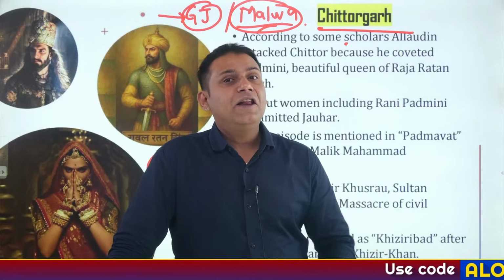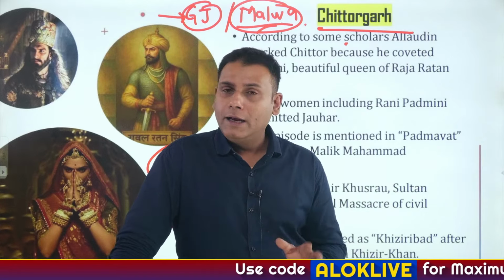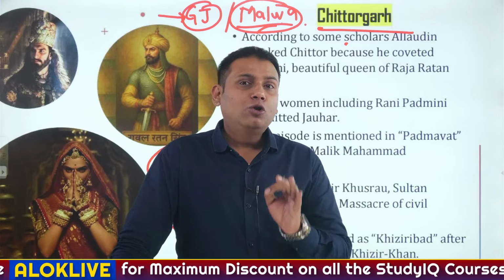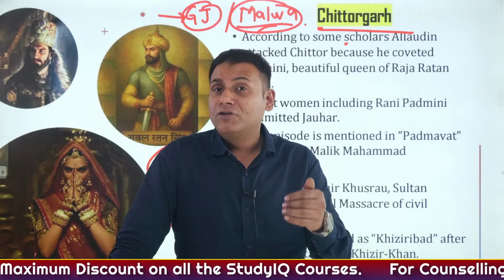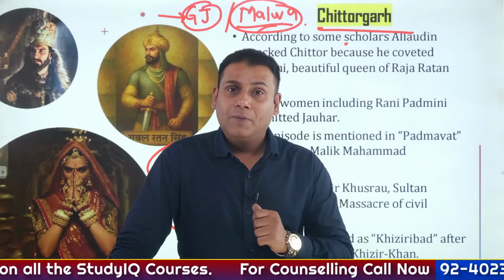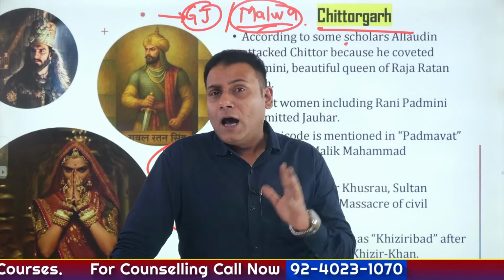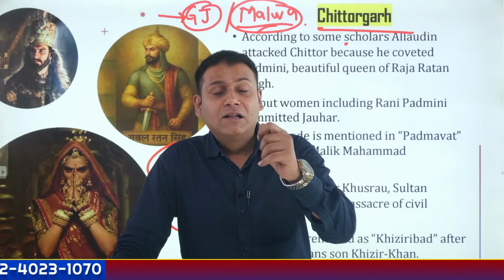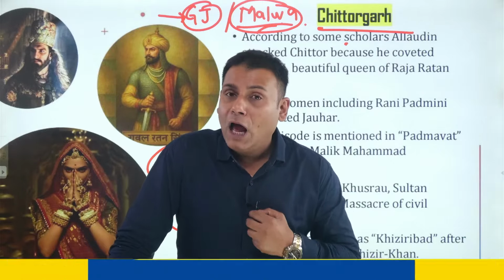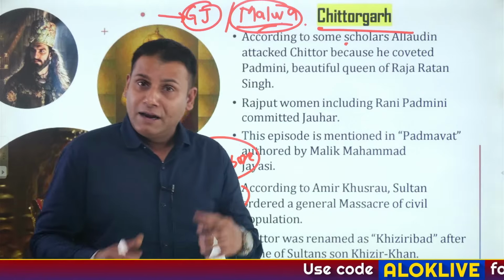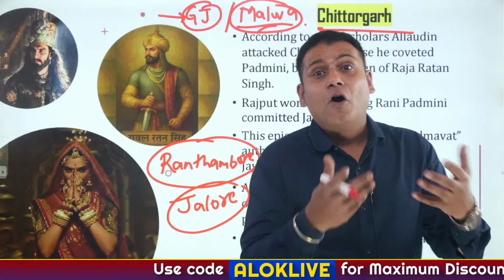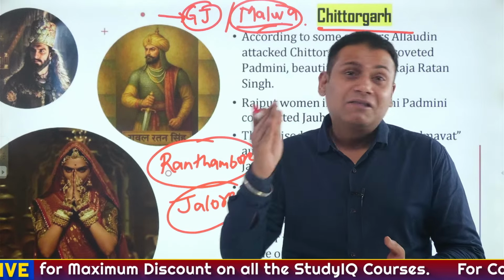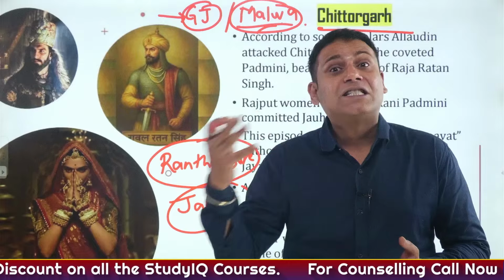Chittorgarh was strategically very important. Correct? And the ruler of Chittorgarh was Raja Rawal Ratan Singh. Alauddin Khilji did not have any personal animosity with Raja Rawal Ratan Singh ji. But historians do believe that Alauddin Khilji coveted Rani Padmini ji, the wife of Raja Rawal Ratan Singh, who was very pretty. It is believed that since he coveted Rani Padmini, he attacked Chittorgarh. And after the attack, Raja Rawal Ratan Singh ji was killed in a treacherous manner.